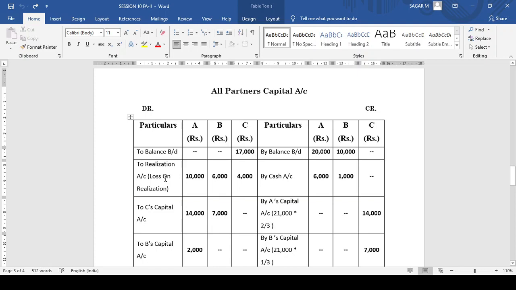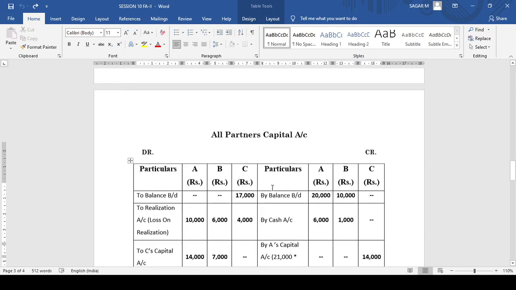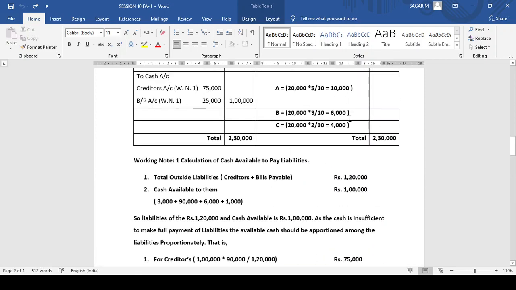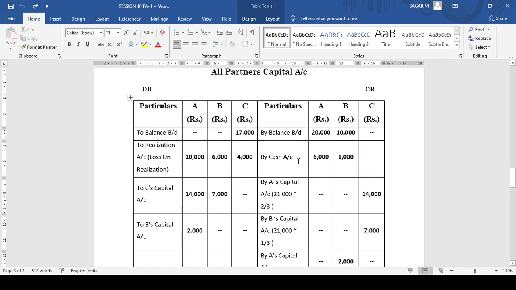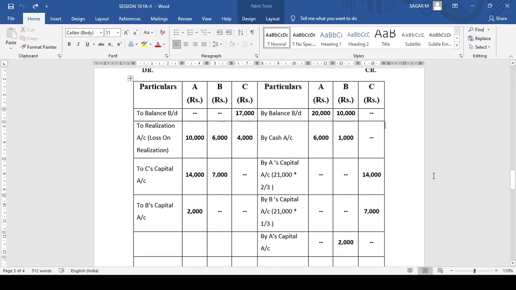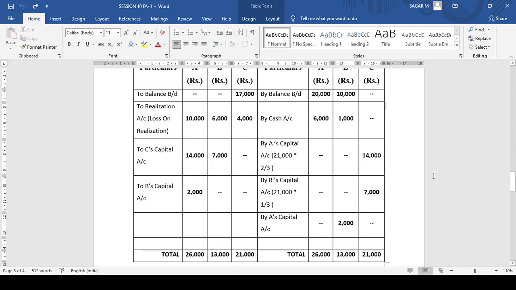After this, transfer the realization loss. Their share is 10,000, 6,000, 4,000. Just now we calculated 10,000, 6,000, 4,000, the same amount is written. After this, by cash, the cash brought in by partners. They said in the adjustment that we are able to recover something from A and B. So 6,000 and 1,000 is recovered from A and B. After passing these entries, now compare the total, which side is more.